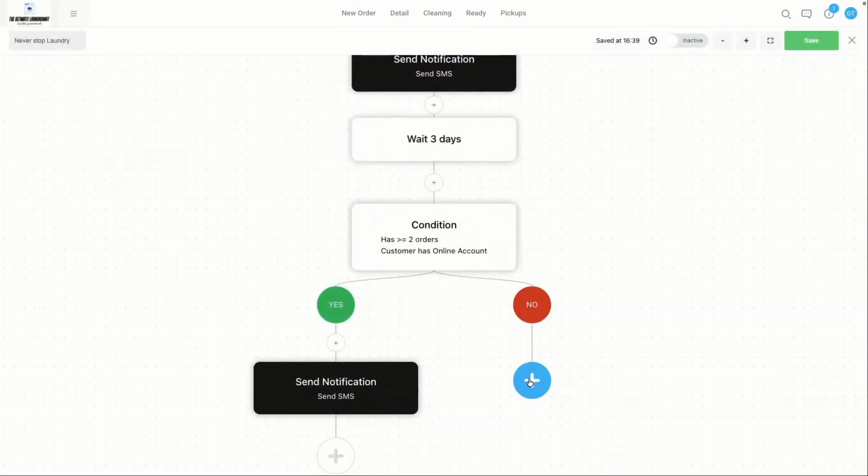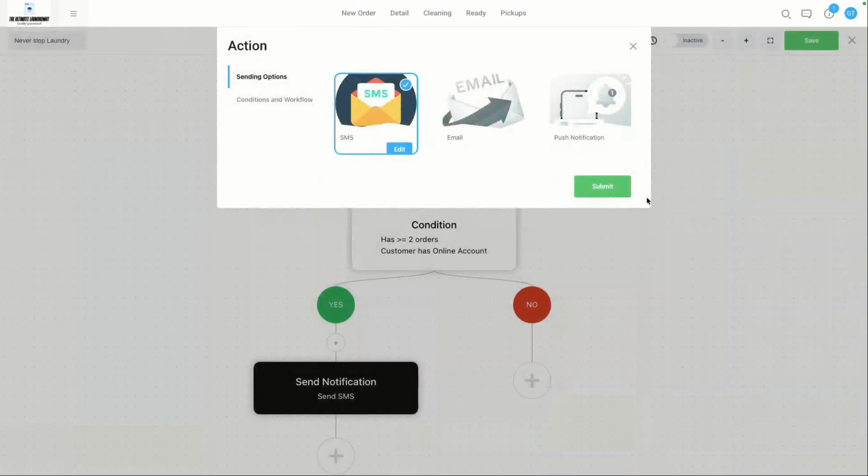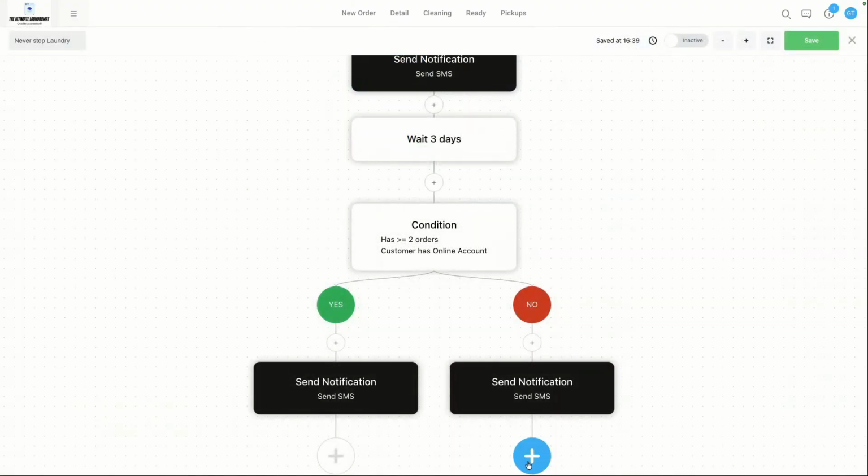But on the other hand, for those that are in no, we could still extend the journey further, right? We could say, okay, well, they didn't place an order, so we're going to send another SMS. Hi, this is a reminder that you have 20% off your next order, right? With promo code, I can't remember if I called it laundry20 or not, but nonetheless, we include that, right? So again, we can set more, and if they still haven't placed an order, we can wait and send them another message. So the idea is that you set this up and let CleanCloud do the rest, right? It's going to send the information that you want to send. It will send it, of course, using the conditions that you've set as well.